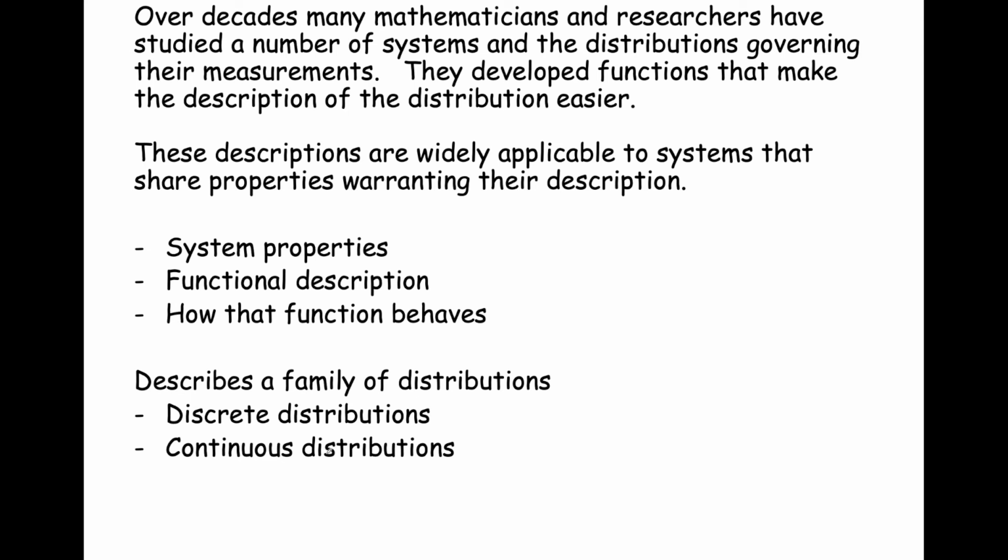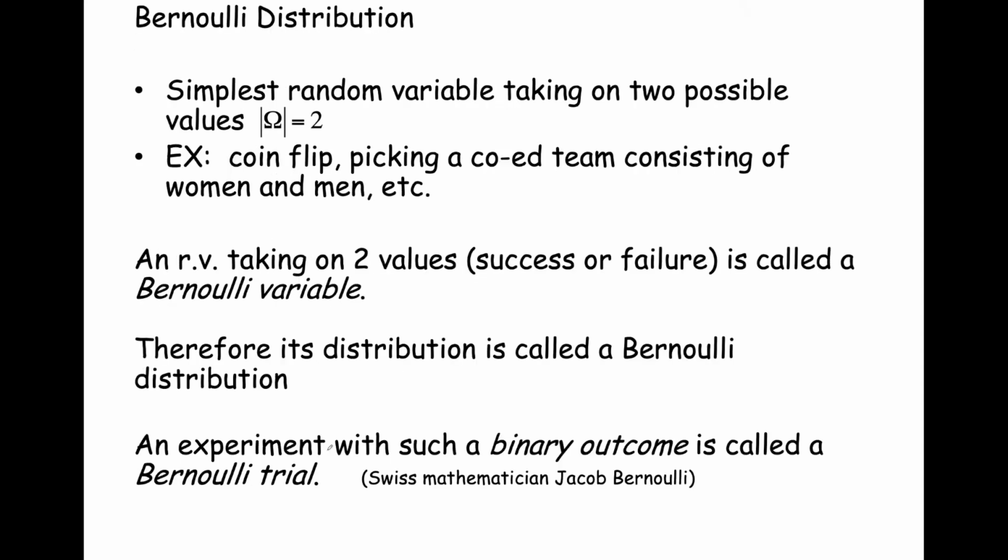There are so-called discrete distributions, and these are distributions for random variables whose collection of measurements that the random variable can take on is either finite or countably infinite. And then you have so-called continuous distributions, and these are distributions whose random variables or measurements are uncountably infinite. And of course, the difference lies in how you add up probabilities to compute complex events. In the discrete case, we use summation. In the continuous case, we use the integral.